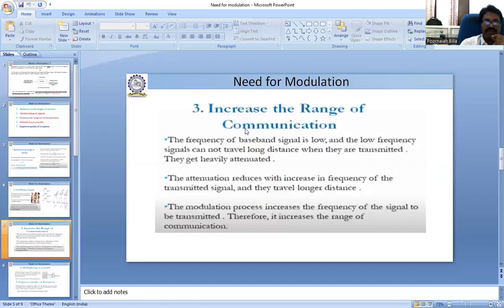The next reason is increasing the range of communication. Low amplitude or low frequency signals may not travel long distances. As the amplitude increases, the distance traveled increases. At the same time, as the frequency increases, the distance traveled also increases. So modulation increases the range of communication.